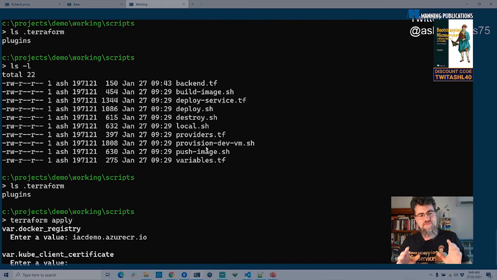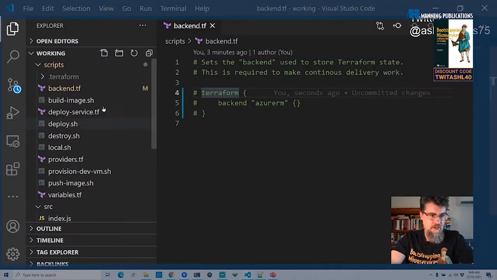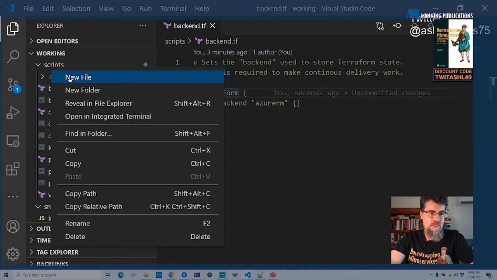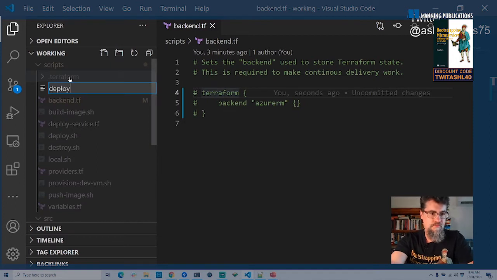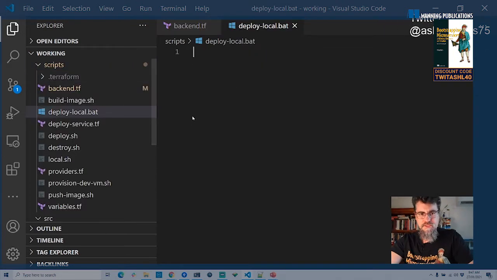So I'm going to create a little batch file to do this. Now again, I'm only demonstrating how to do this manually. The ultimate aim is to do this all automatically, so you won't be sitting here typing stuff at the command line. You won't have to be creating these kind of batch files. But let's just go back to Visual Studio Code here. I'm just going to create a new file called deploy-local.bat. This is a batch file because I'm running it directly under Windows here, so I can't run a shell script unless I open a Ubuntu terminal. I do have Ubuntu running as a virtual machine on Windows 10, but I'm just going to keep things simple.